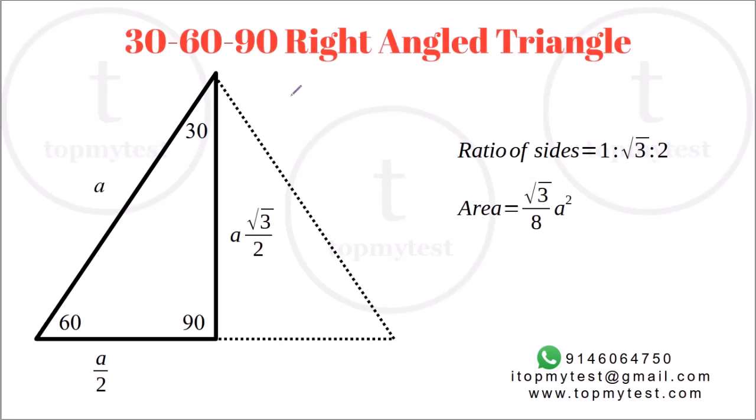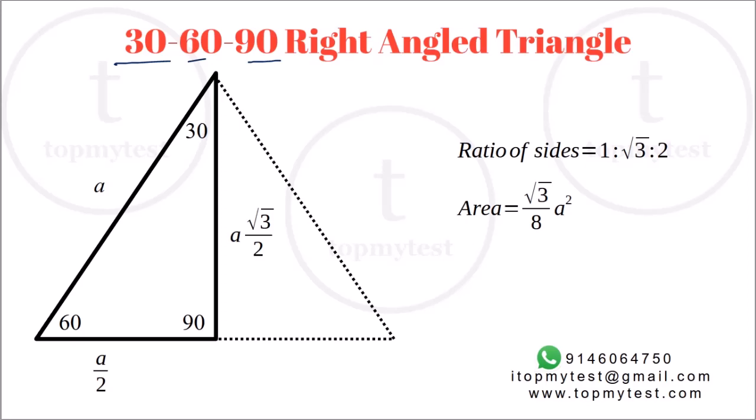So the first special triangle that you should know is a 30, 60, 90 right angle triangle. Now, it's basically an equilateral triangle cut into two equal halves, right? So it will become a 30, 60, 90. If you take a reflection of this and put it on the other side, it will complete the equilateral triangle, right? So you can easily find the ratio of the sides.